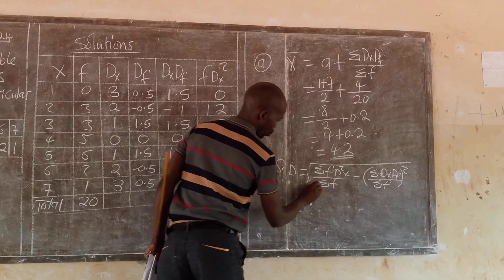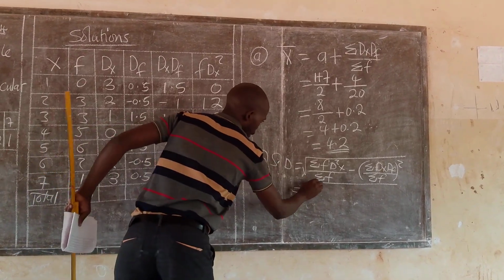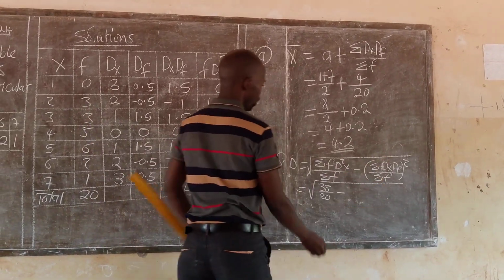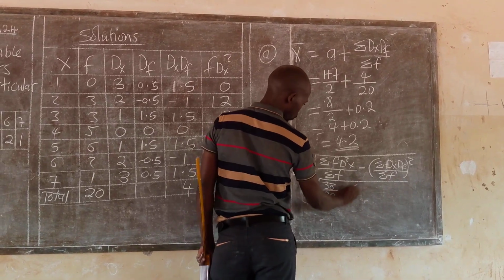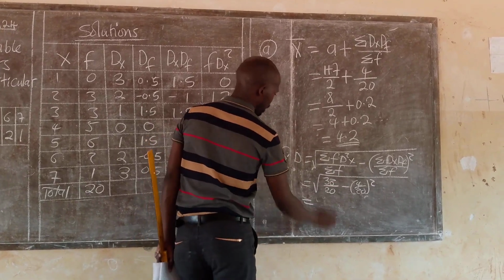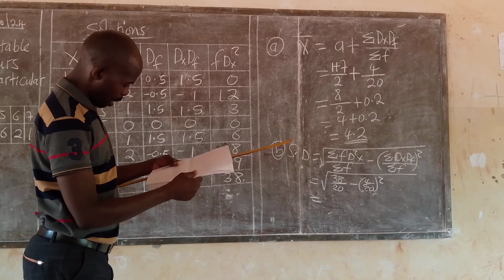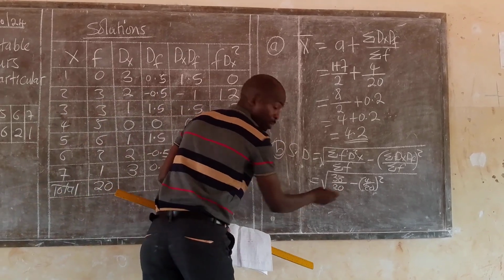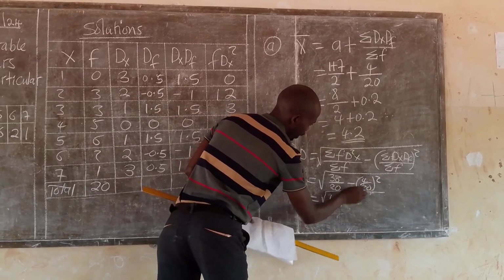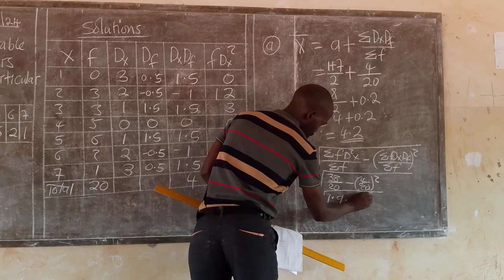So this will be equal to, this is 38 divided by 20, minus this one, which we in fact found is 4 over 20. 38 divided by 20 gives us 1.9, so 1.9 minus the other one, which is 0.2 squared, which is 0.04.